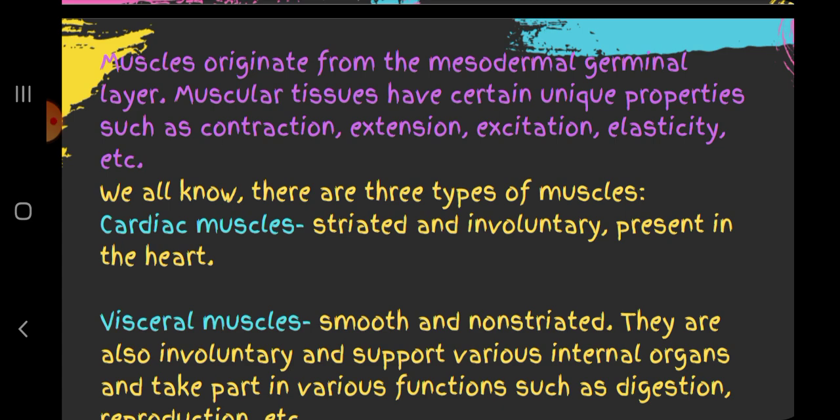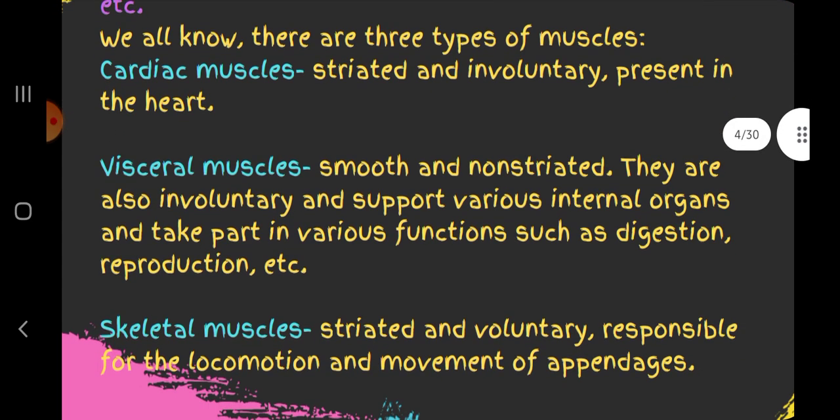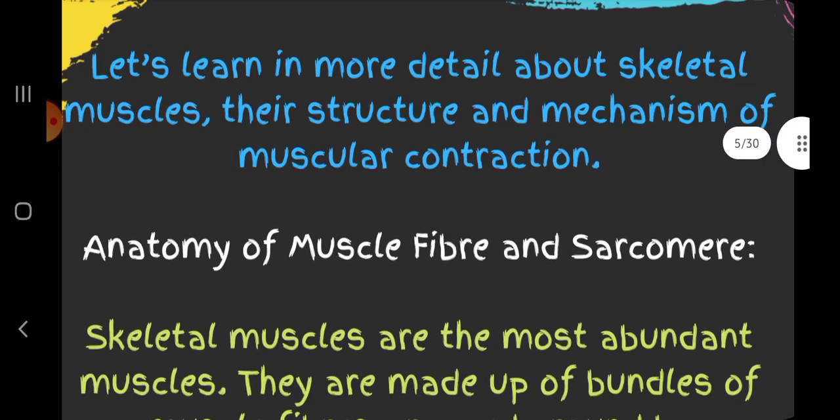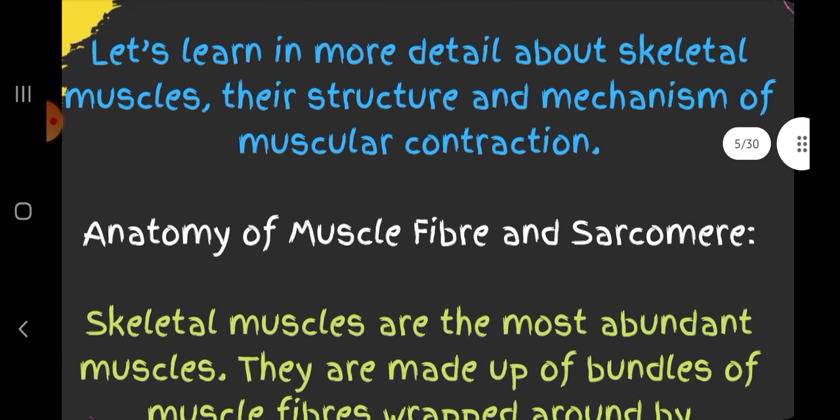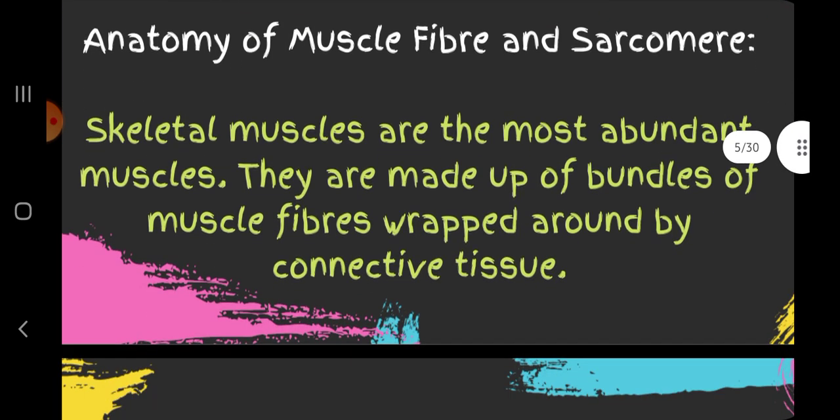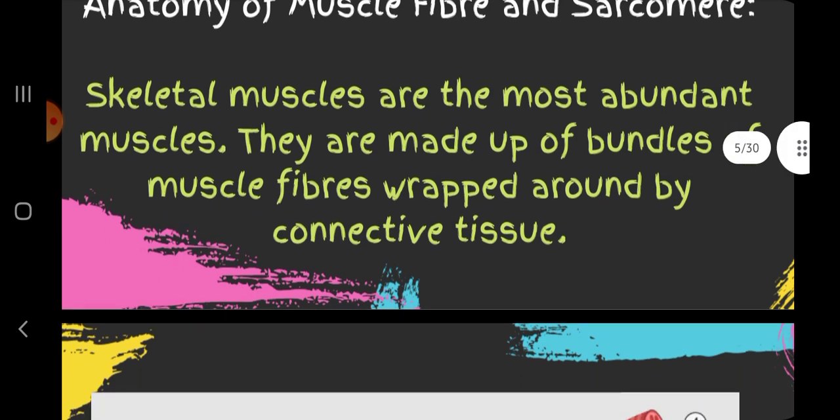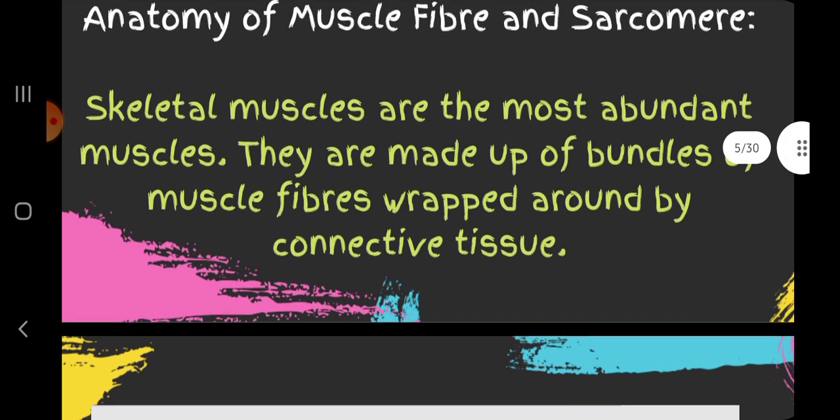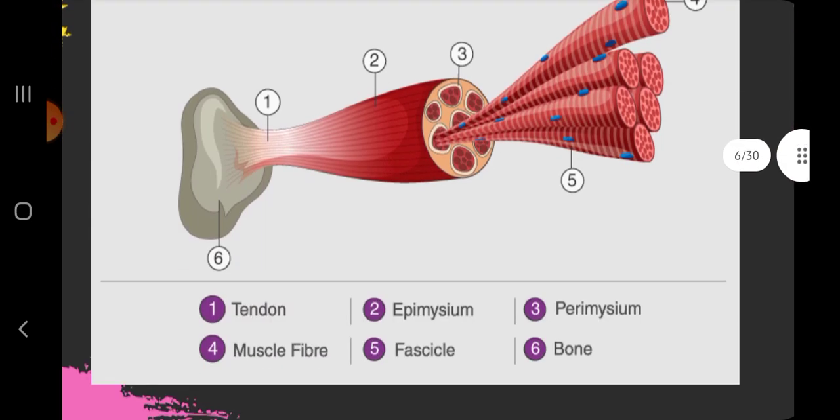We all know there are three types of muscles: cardiac muscles, visceral muscles and skeletal muscles. Then let's learn about them in more detail. Anatomy of muscle fiber and sarcomere. Skeletal muscles are the most abundant muscles. They are made up of bundles of muscle fibers wrapped around by connective tissue.